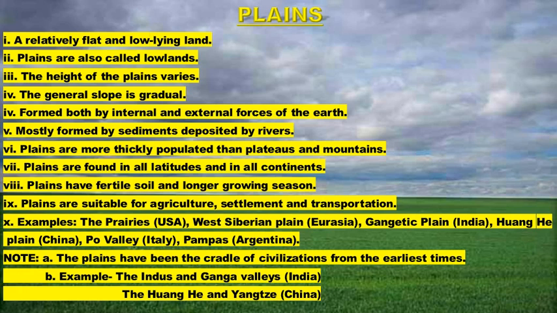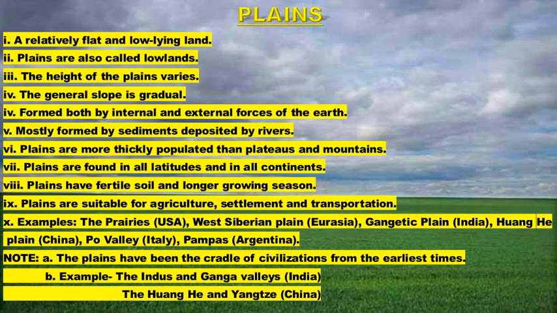As we already know, the source of rivers are basically the mountains, isn't it? In mountains we have already seen that mountains are the source of water. So the river flows down from the slopes of mountains, okay.